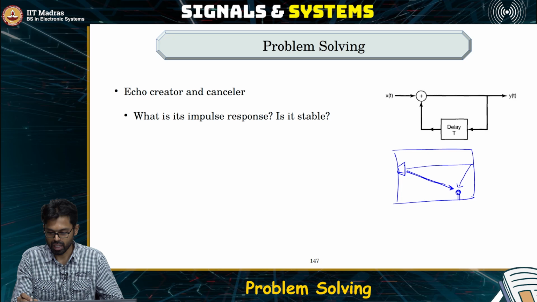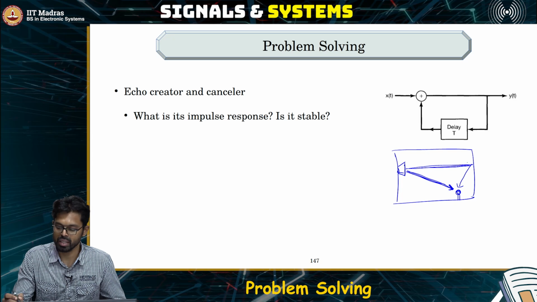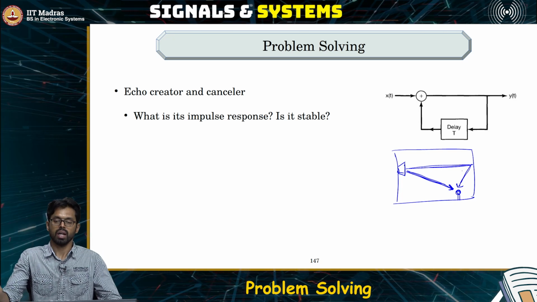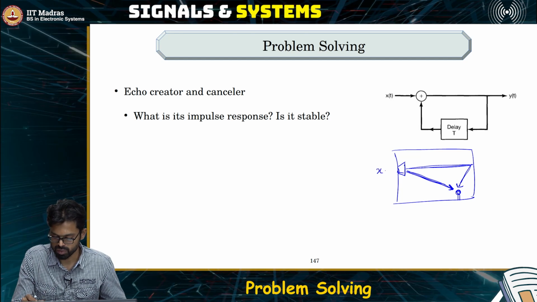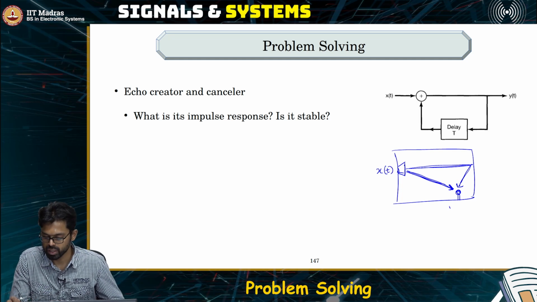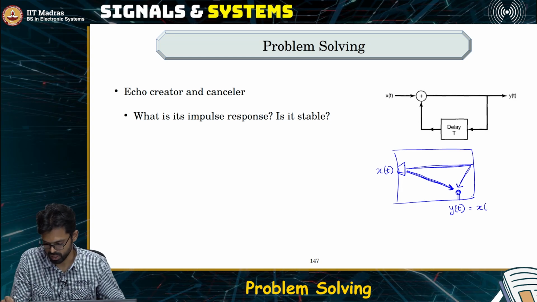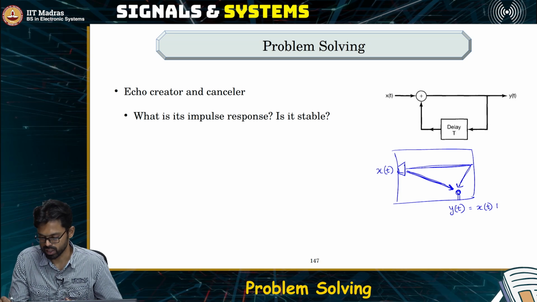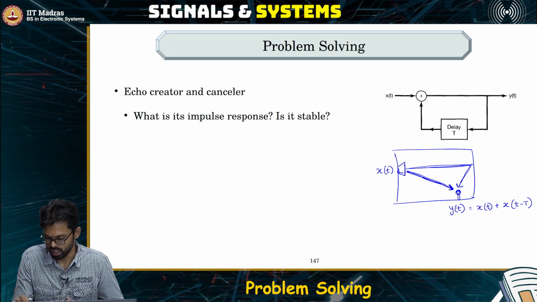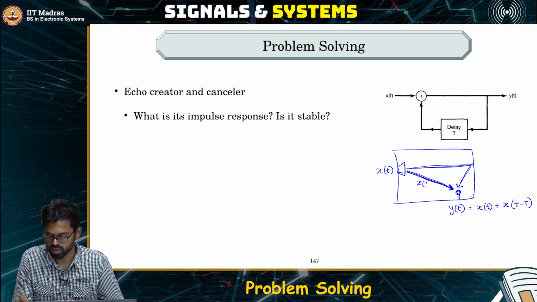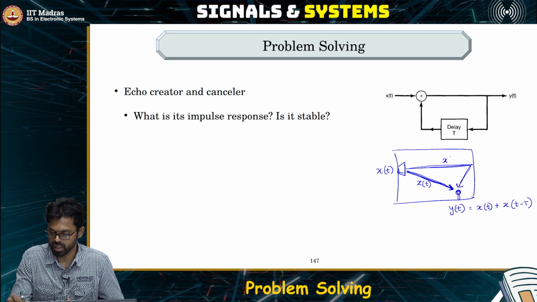Now, the direct signal travels only a shorter distance and hence it comes faster compared to the reflected signal. The reflected signal takes a longer time because it travels a larger distance and then appears at the receiver, which means if the signal x of t is played as the audio here, what would you receive here? The signal received at the microphone is not just x of t, but also a time delayed version of the signal. So, you will get the x of t that is related to this path, which is the shortest path, but there is also a delayed version because of the long travel, and that is x of t minus T.